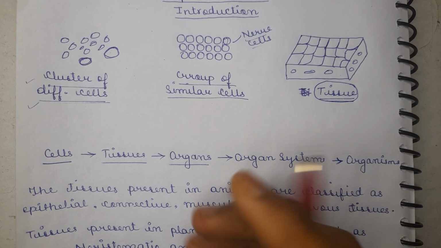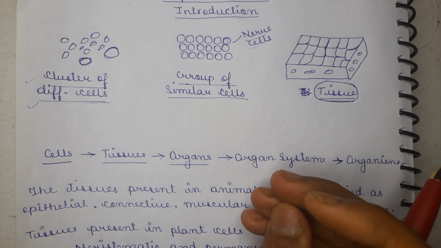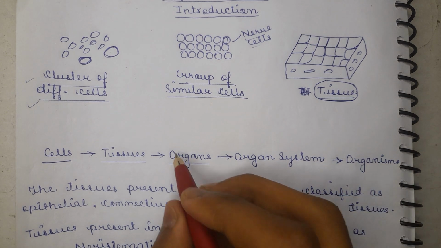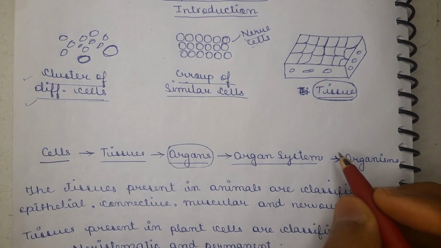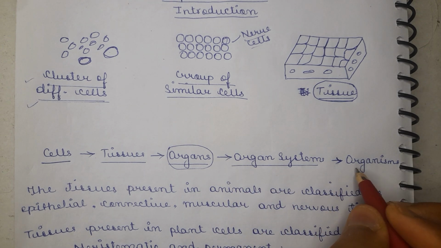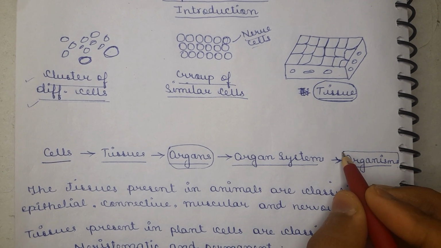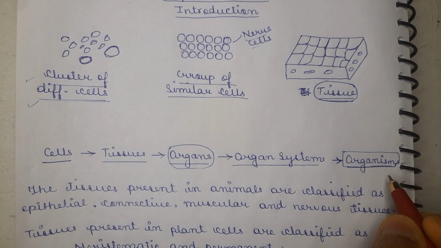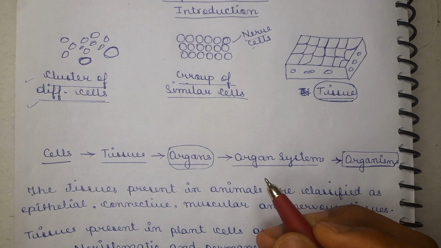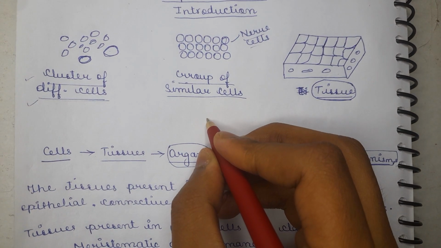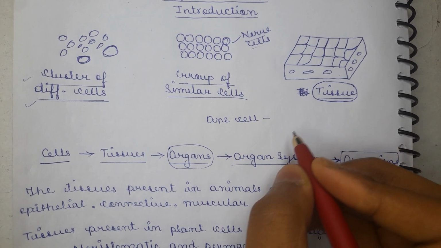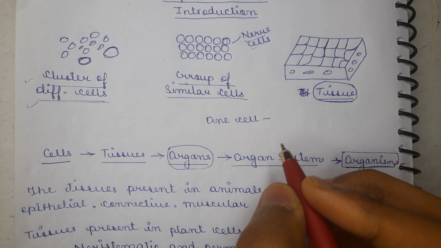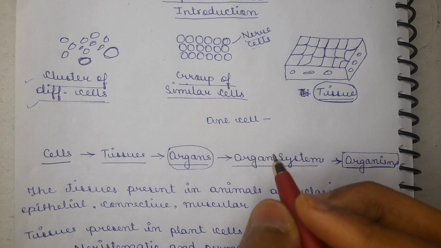In our body there are numerous organs to perform different functions, and these organs together form organ systems, and all the organ systems combined make up an organism or individual. On the other hand, a unicellular organism is made up of only one cell, for example the amoeba.